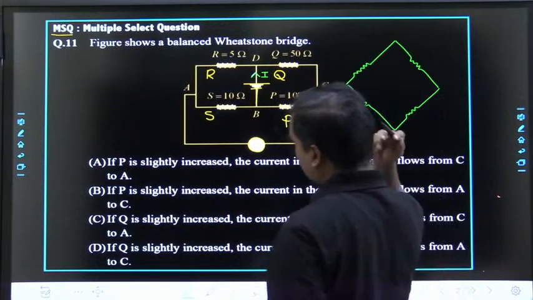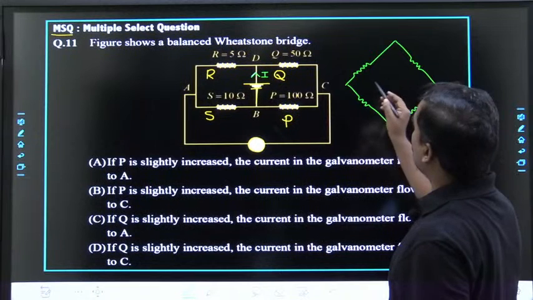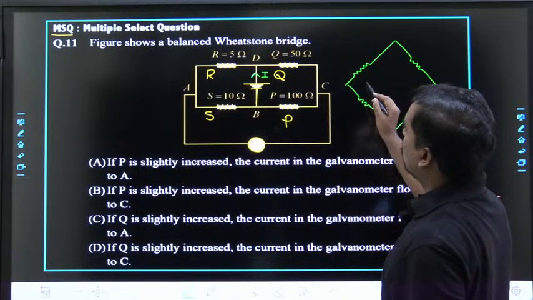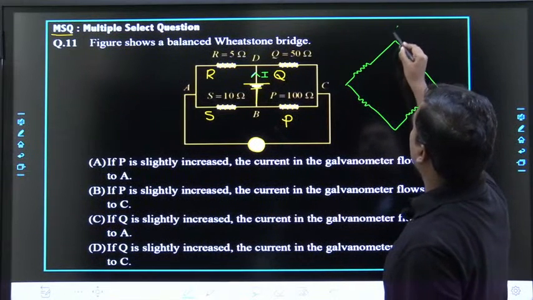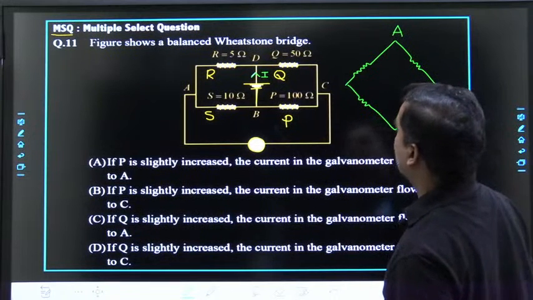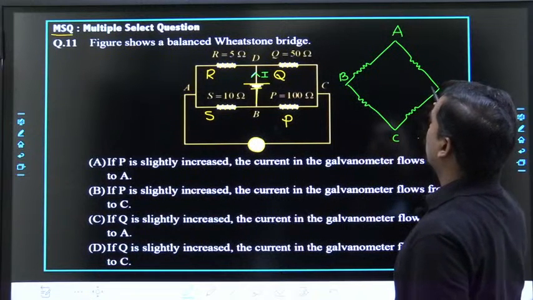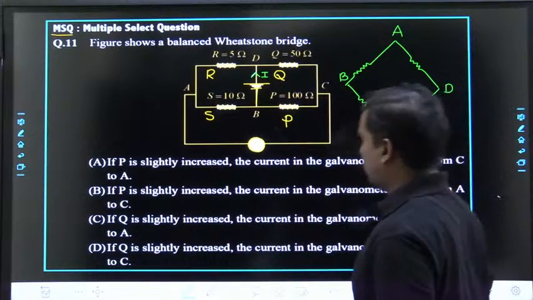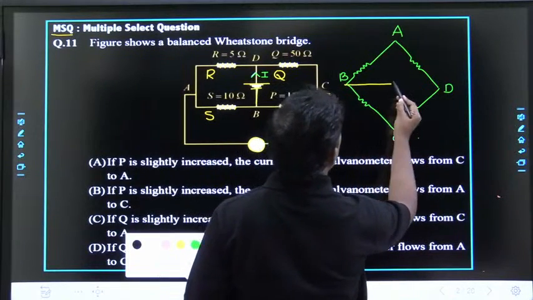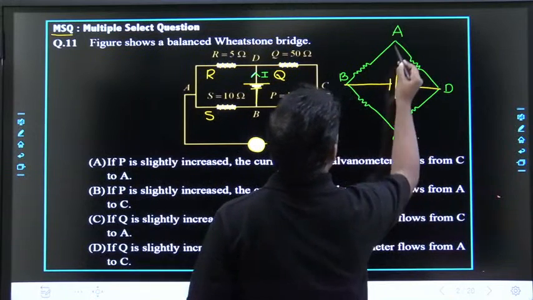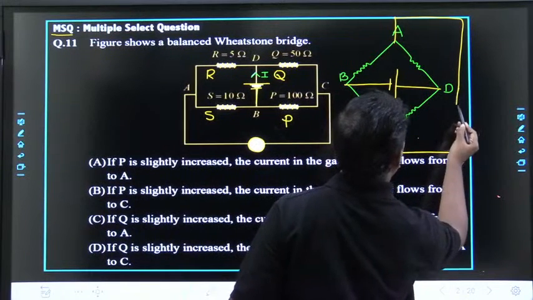Suppose between R and Q you take this as A, this as C, this as B, this as D. This is the way he has kept A, B, C, D. Between B and C there is a voltage, and between A and C there is a detector.